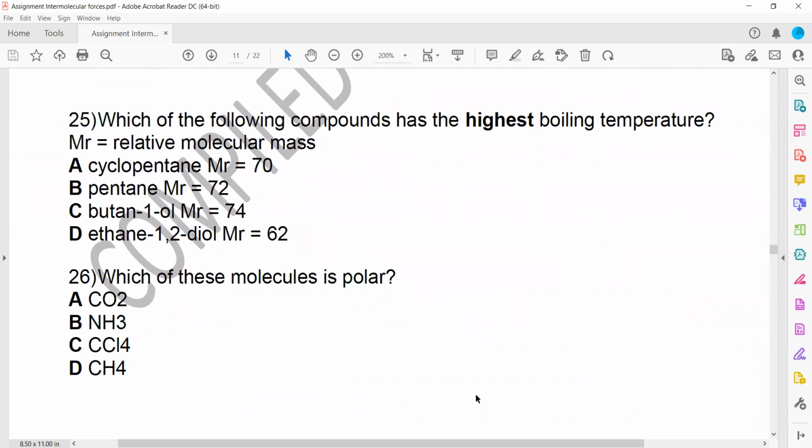Look, the boiling temperature depends on the intermolecular forces, or the force of attraction between the molecules. So when we check, cyclopentane will have induced dipole forces. Pentane will have induced dipole forces. Butan-1-ol will have a hydrogen bond. And ethane-1,2-diol will also have hydrogen bonds, but this has two OH groups, so it will form two hydrogen bonds. This will form one hydrogen bond.